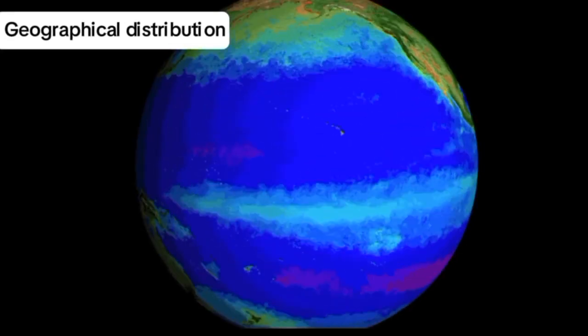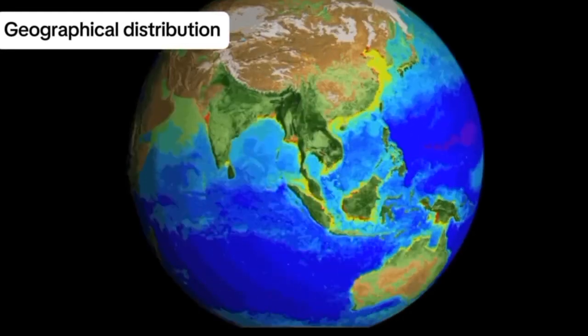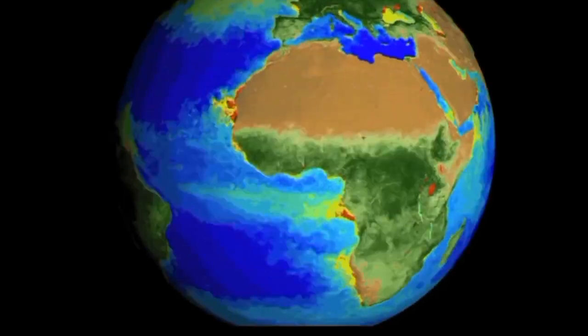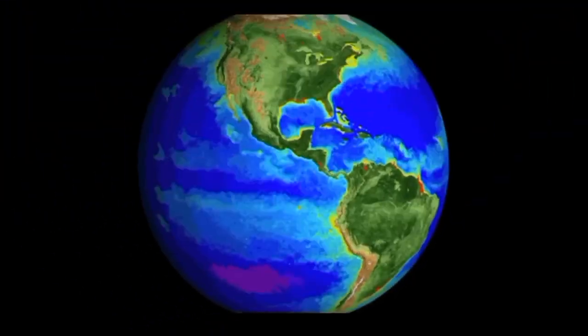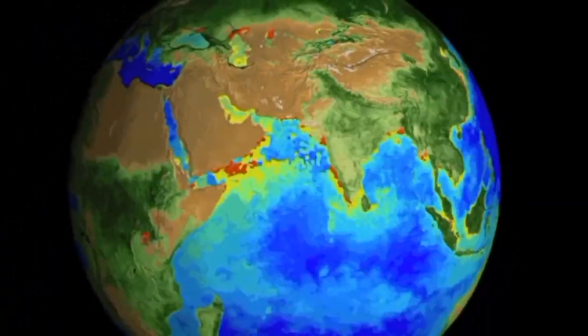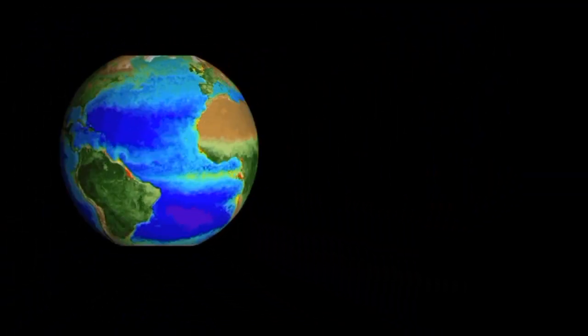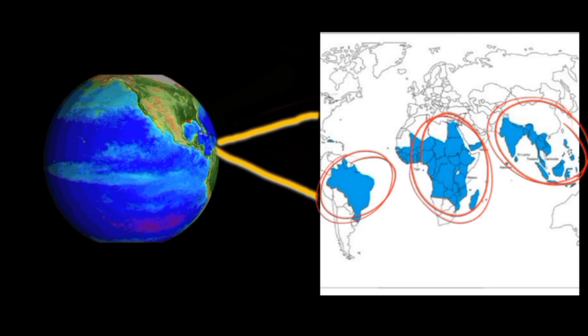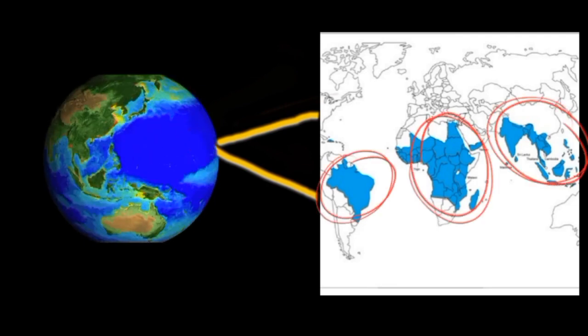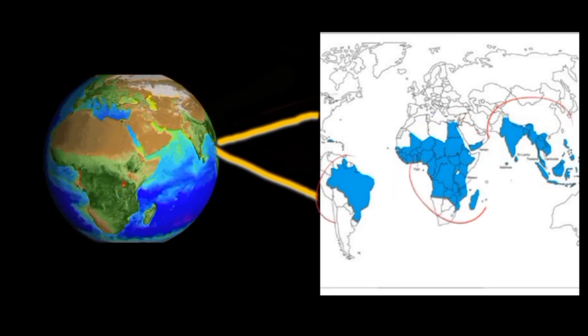Now let's see the distribution of Wuchereria bancrofti. It is distributed throughout the tropical regions of America, Asia, and Africa. These highlighted regions are the places where Wuchereria bancrofti commonly occurs.